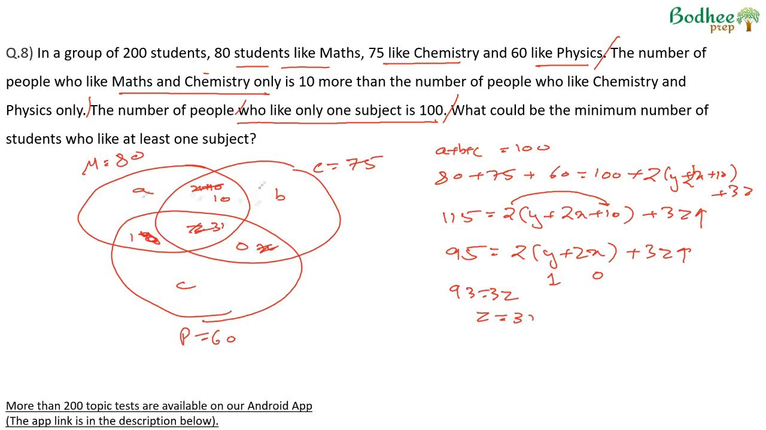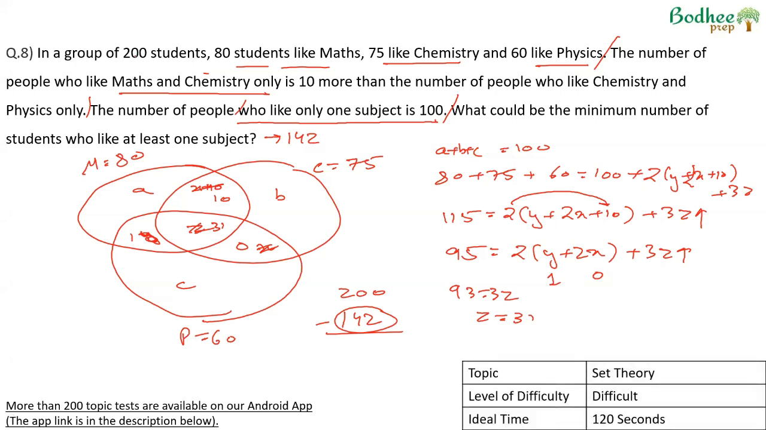In this case, the sum of numbers in the Venn diagram will be minimum. And the sum will be a plus b plus c is 100, plus 31, 41, 42. So 142. Out of 200, only 142 people are in the Venn diagram. Therefore, this will be the minimum number of people who like at least one subject: 142. Again, in terms of level of difficulty, it's a difficult question. Solving time may be about 2 to 2.5 minutes.